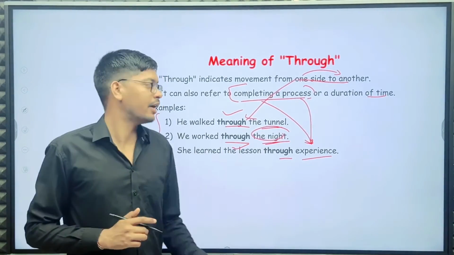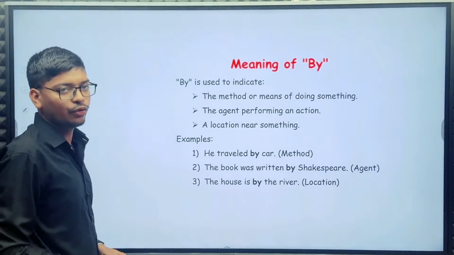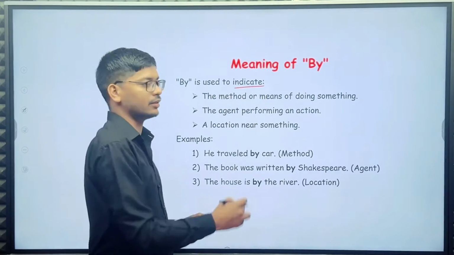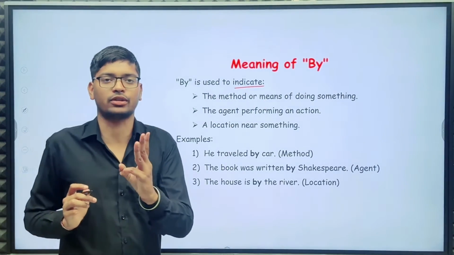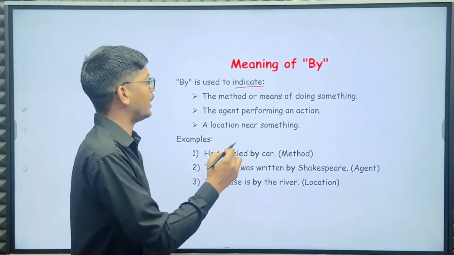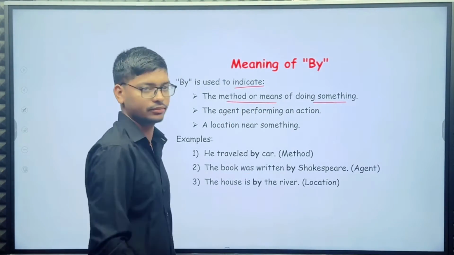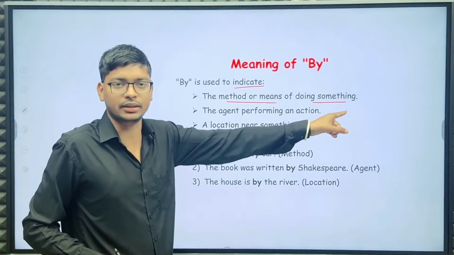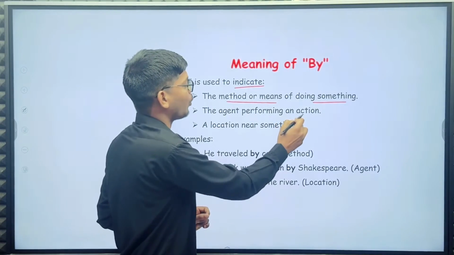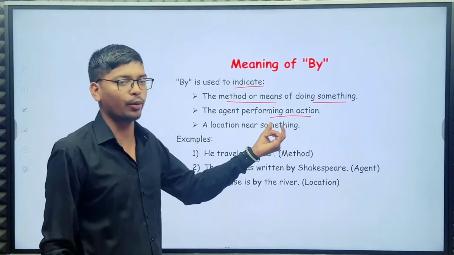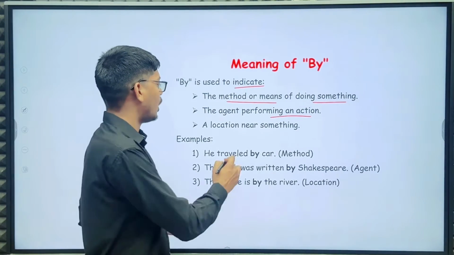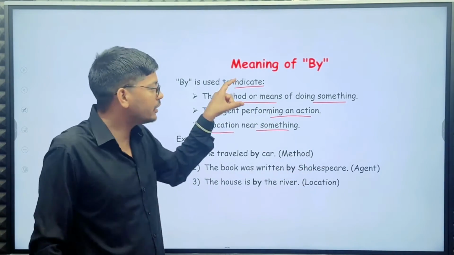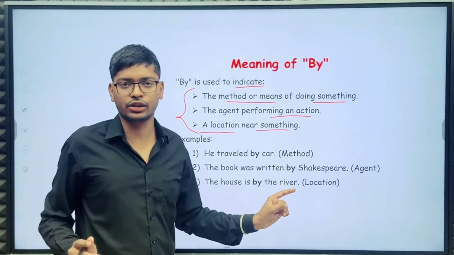So let's see next the meaning of by. Okay, so by is used to indicate, here also three uses. First is the method or means of doing something. Next, the agent performing an action. Next, a location near something. In these situations, you can use by.